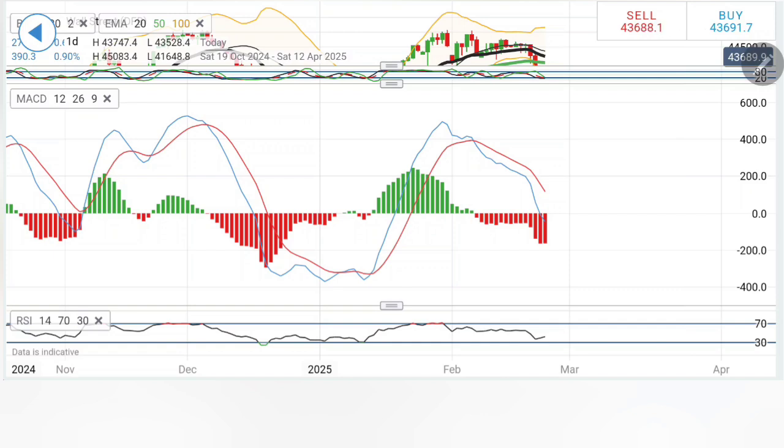On the downside, the selling entries are at 43,650 levels, but then 43,600, 43,540, 43,500. Below 43,500 is where the bears will take over. As long as it stays above 43,500, do not treat this as bearish. Take your trades accordingly.